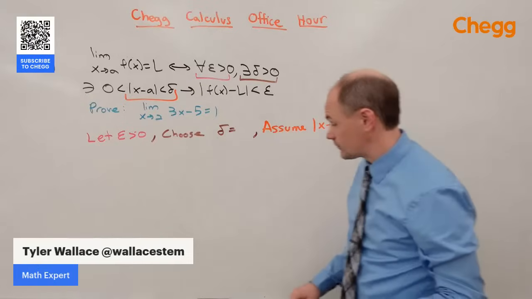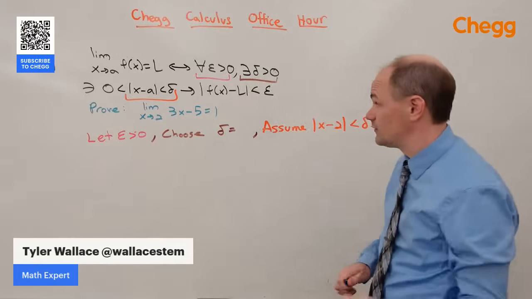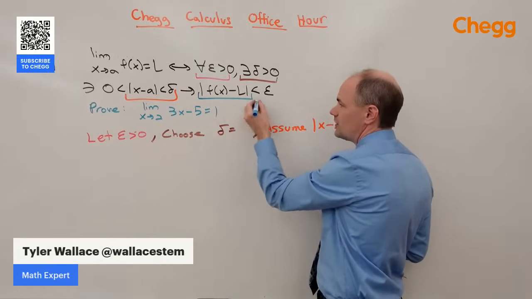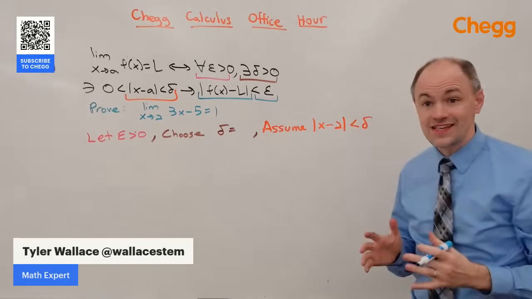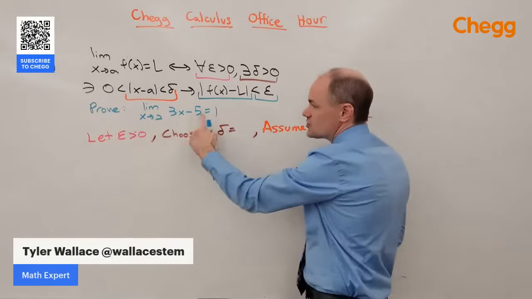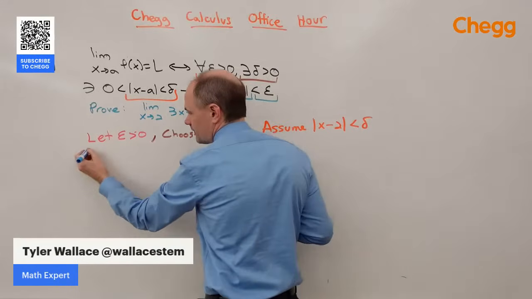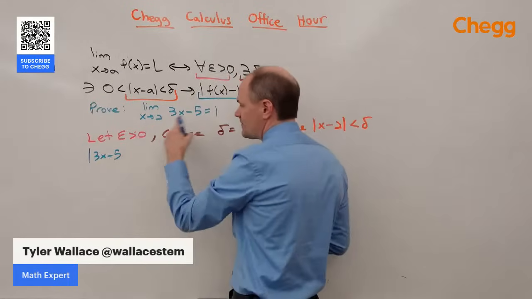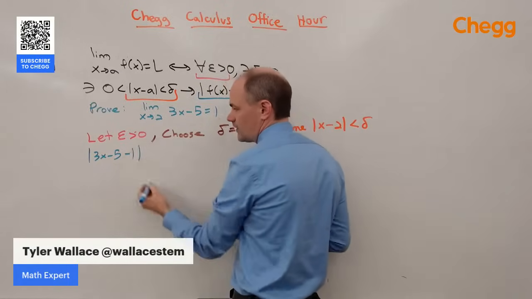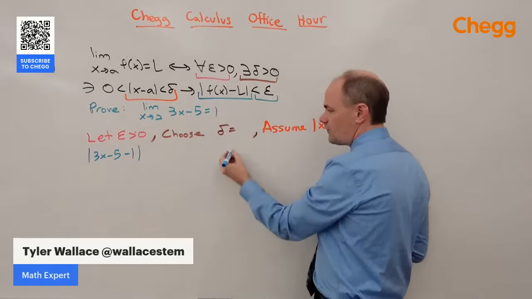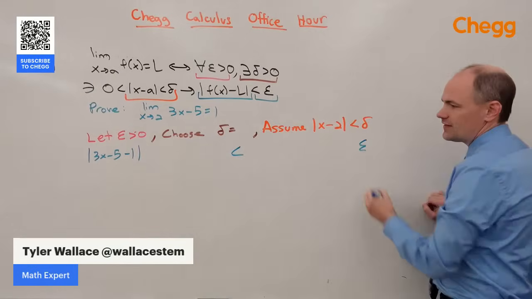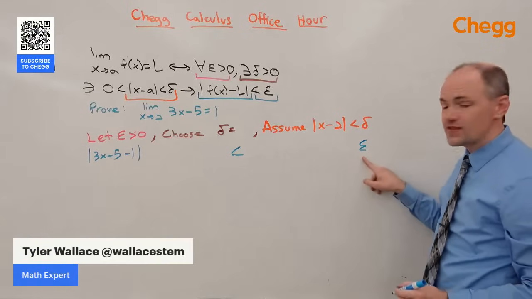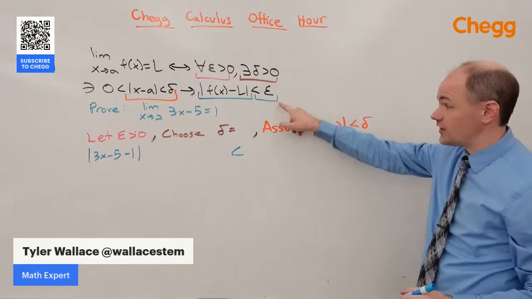All right, now comes the fun. We're going to figure out what this is, and we're going to show it's ultimately less than epsilon. The function is this 3x minus 5. Then we're going to subtract the limit, which is 1. And we're going to do some work with this to hopefully show that it's less than epsilon. So whatever we do here is going to end up being less than something that gives us an epsilon. That's what we're trying to show.